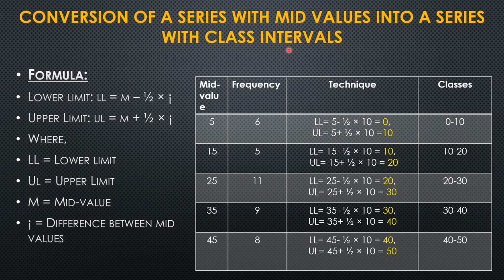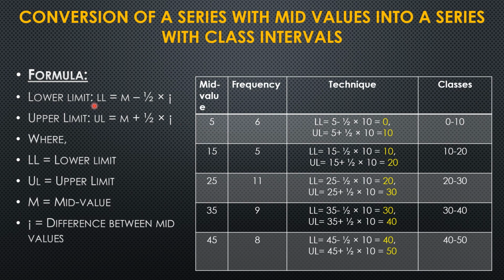Now here we have to convert the mid value, which we have learned, into a series of class intervals. There is a formula for it. For each class interval we have to find the lower limit and upper limit, that we know. But here only the mid value and frequency are given, so we have to find out the class interval of each.